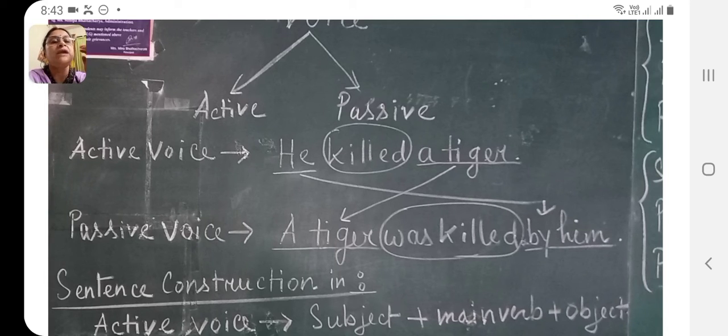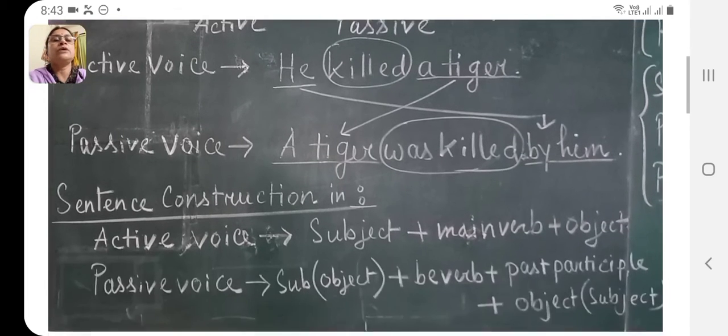Now here the main verb is killed, so it is in past tense, and we know was and were are the two be verbs in past tense. Now as tiger is singular, we will be using the singular past be verb. Then what will it be? Was. A tiger was killed by him.